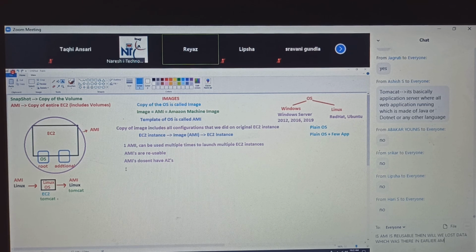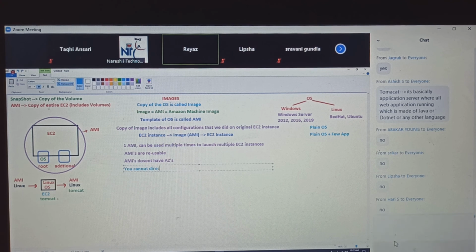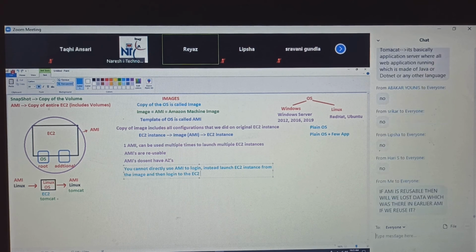You cannot directly use AMIs to log in. What you need to do is launch an EC2 instance from that AMI in order to log in to it or use it. So you cannot directly use AMI to log in. Instead, launch an EC2 instance from the image and then log into the EC2 instance.